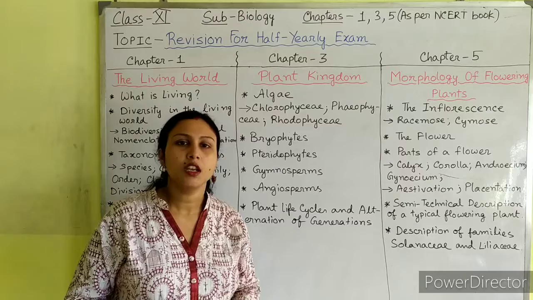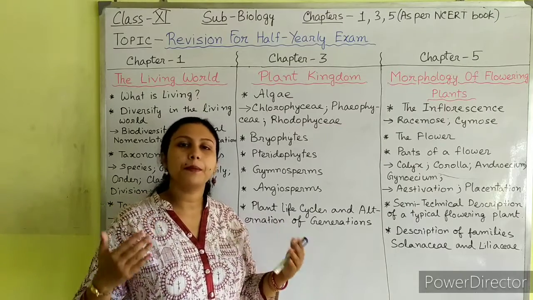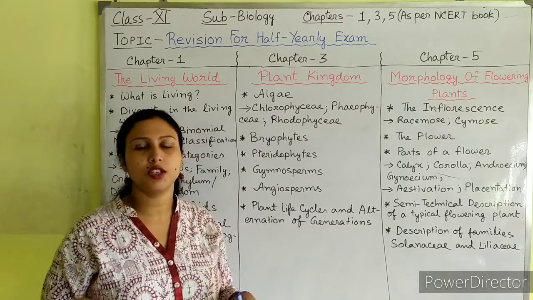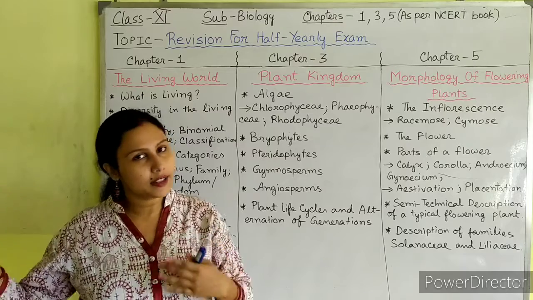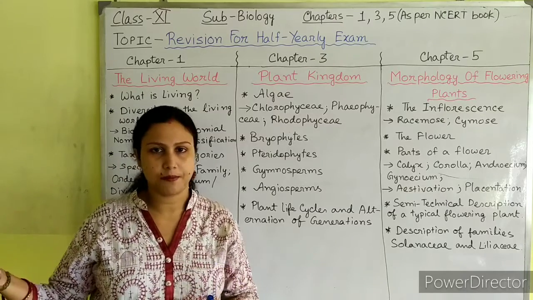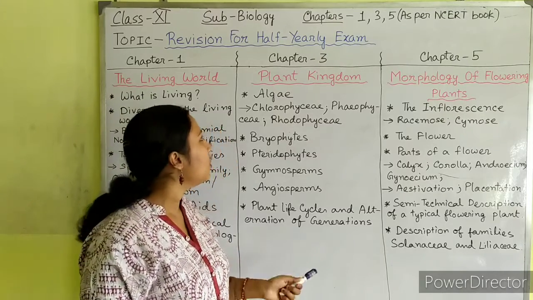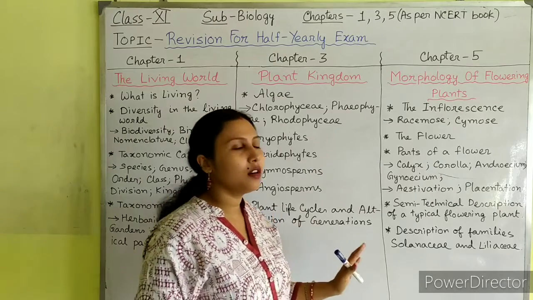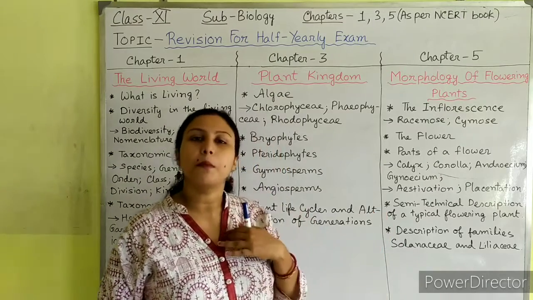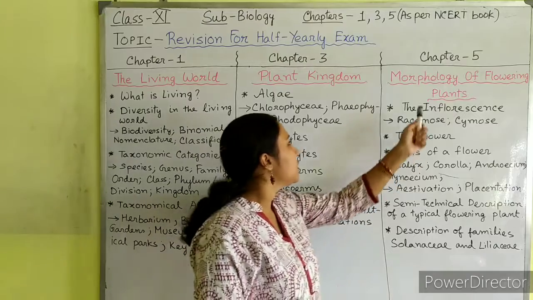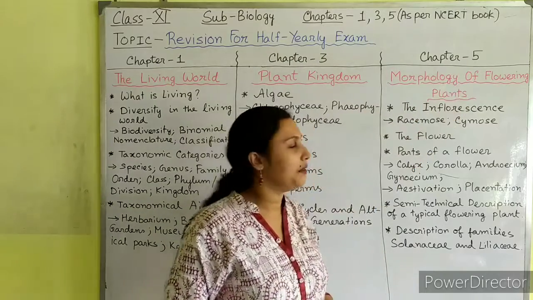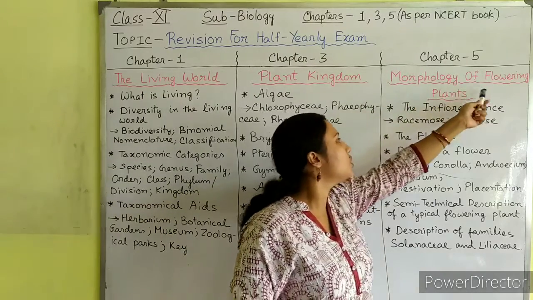Prepare them first. First you start preparing the short answer questions, then you go to the lengthy answers step by step.